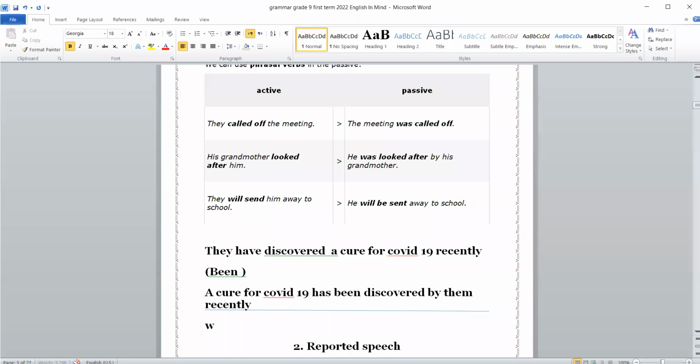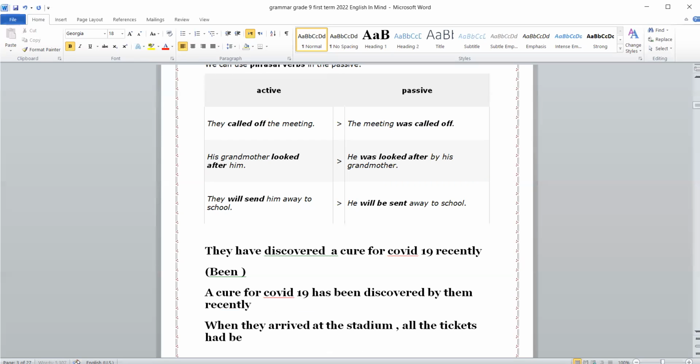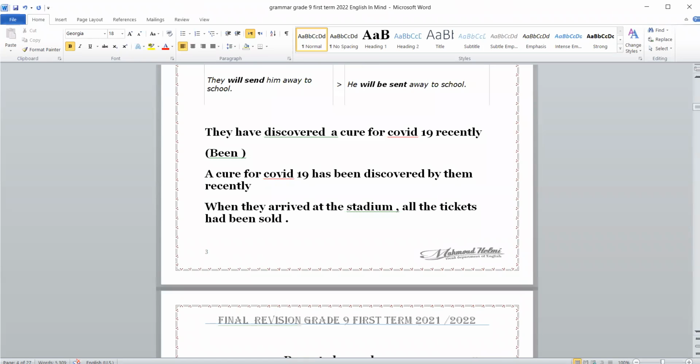When they arrived at the stadium, all the tickets had been sold.